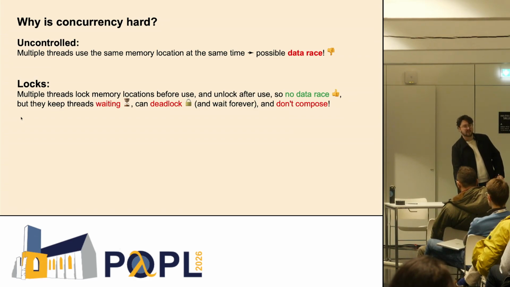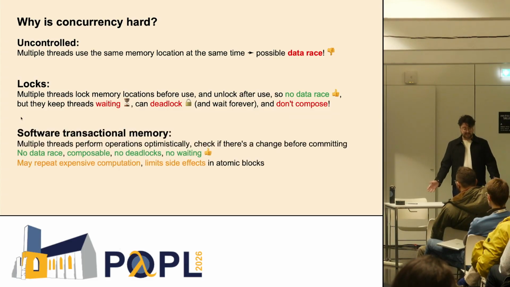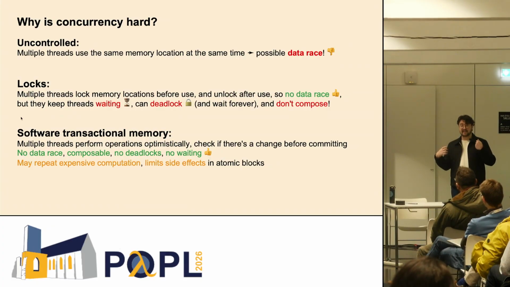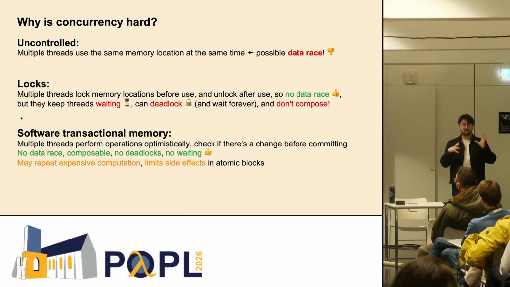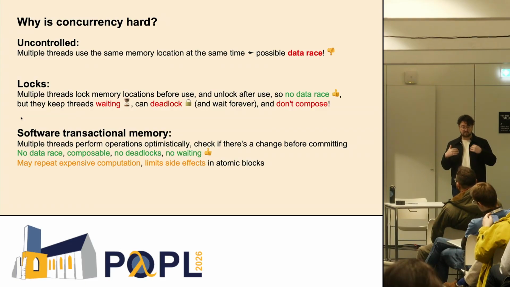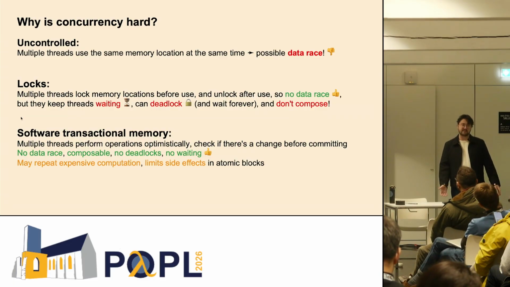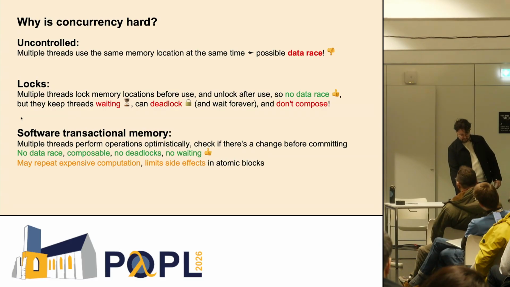So our approach that we plan on using is software transactional memory. In this approach, each thread computes optimistically, and before committing an actual change to shared memory, makes sure that nothing else happened that affected the shared memory, and if so, it retries. But with this approach, it's composable, there's no data races, there's no deadlocks, and there's no waiting, which we like, but there's a chance of computation repeating itself because of how it's structured, which is a bad situation. It's not good if you have expensive code in these blocks. It also limits what monadic effects can happen when accessing shared memory.